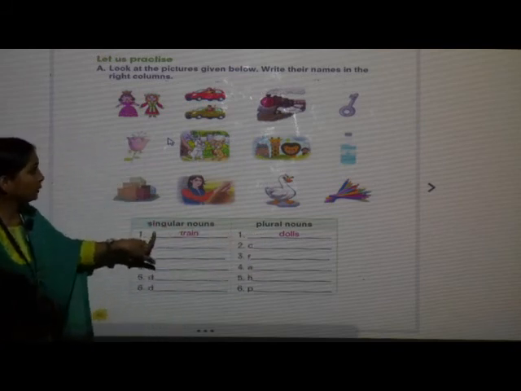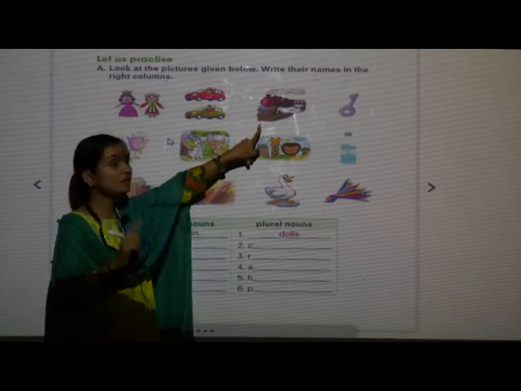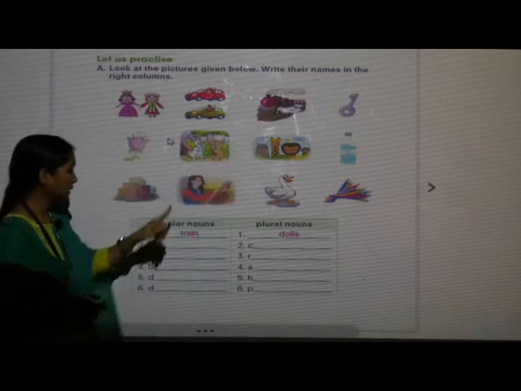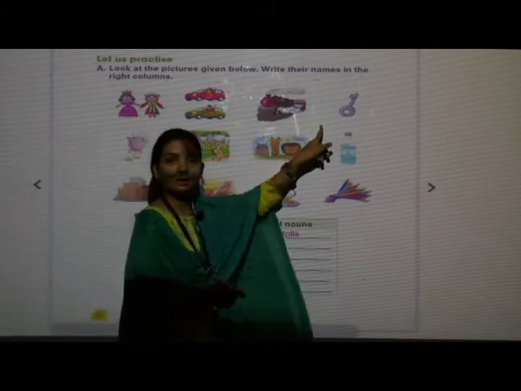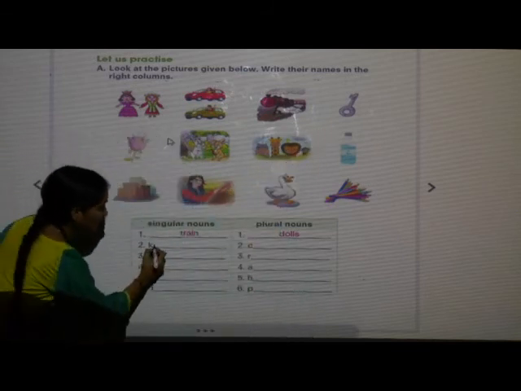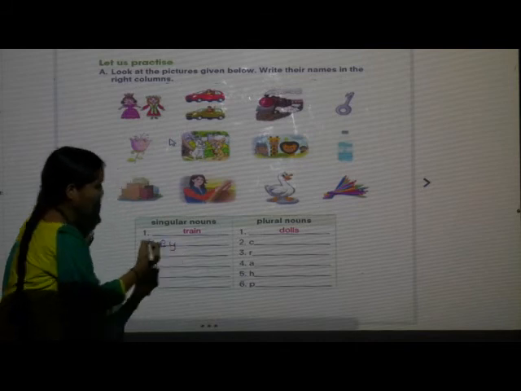See, train. Where is a train? This is a train. Only one. So singular noun. Train. Now here it is a key. So we write it as K-E-Y. Key.